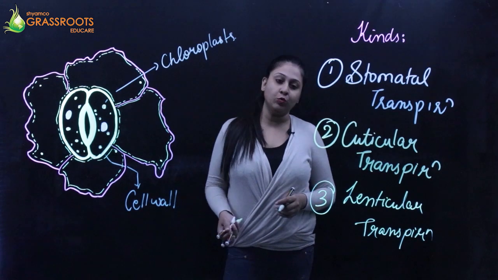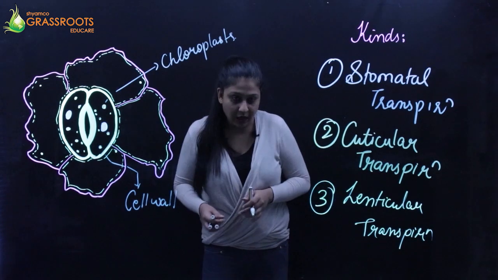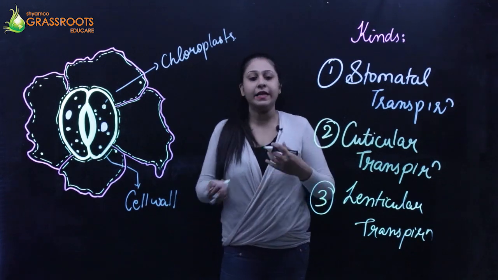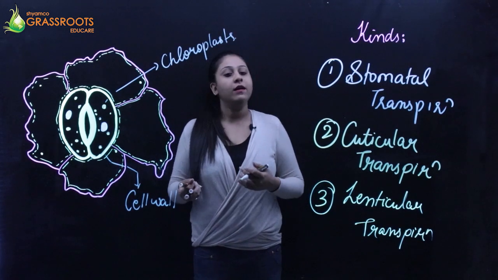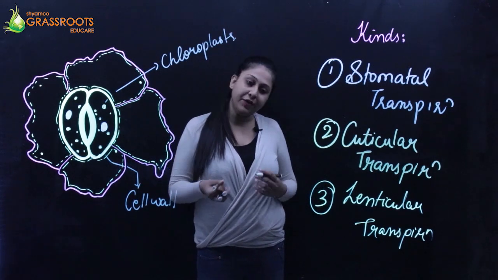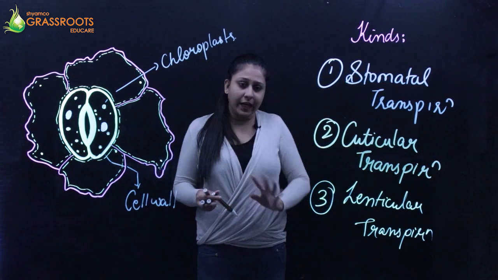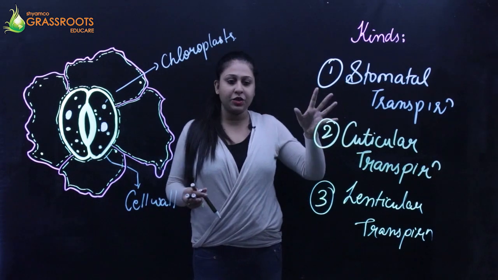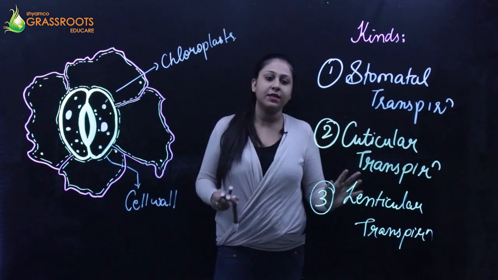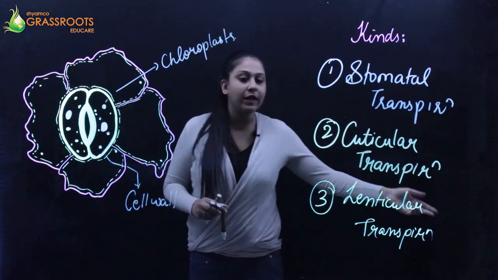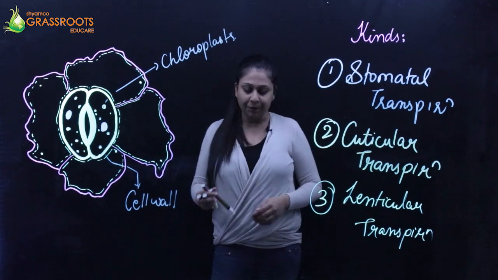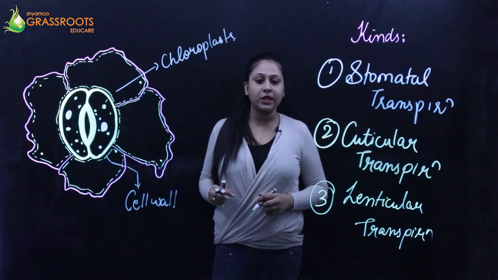So primarily there are three types: stomatal, cuticular and lenticular. Stomatal is through the surface of the leaf, through the stomata, where the exchange of gases in plants takes place during photosynthesis or respiration. Most of the transpiration which happens is stomatal transpiration. Very little water loss happens through the cuticle or the lenticel, which we will cover later. So let's focus on stomatal transpiration first.